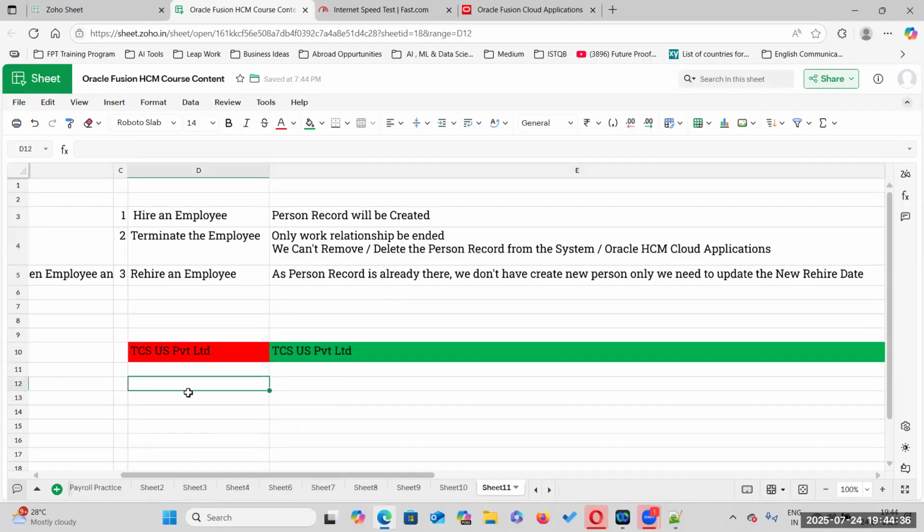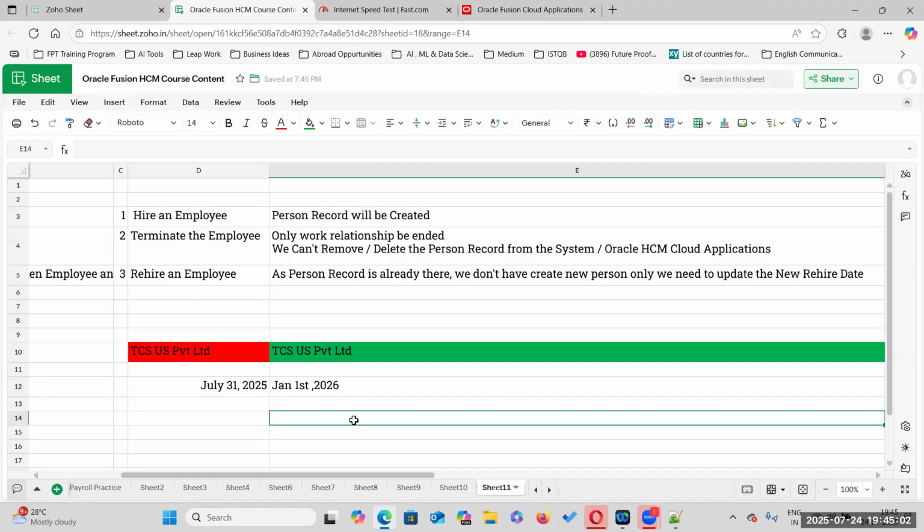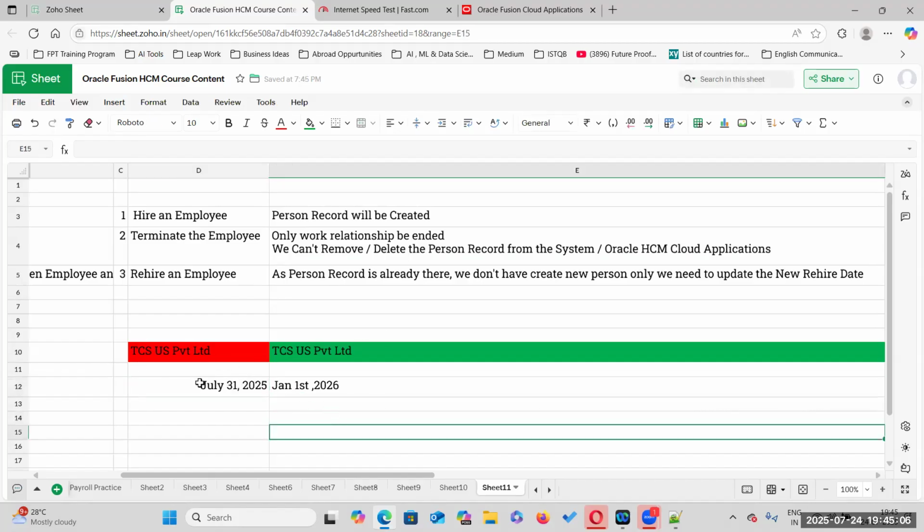So we are terminating on July 31st of this month, and we are rehiring on January 1st, 2026. After 6 months, we are rehiring the same person.